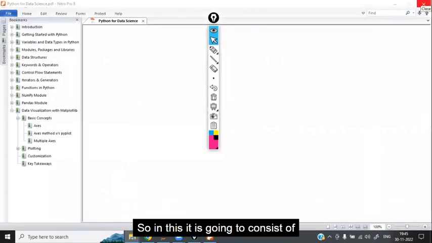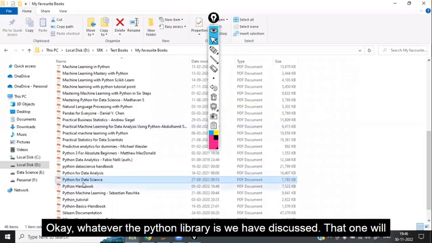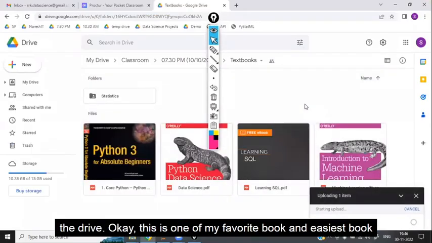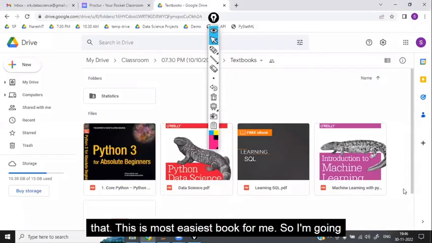It consists of only Python and the Python libraries we have discussed. I'm going to upload this book in the drive also. Of all the books I have referred to until now, this is the easiest for me.